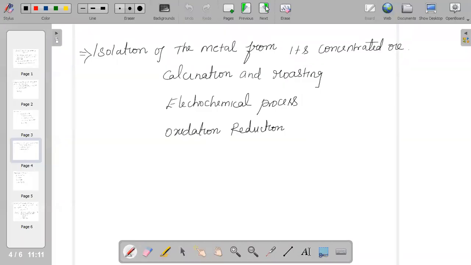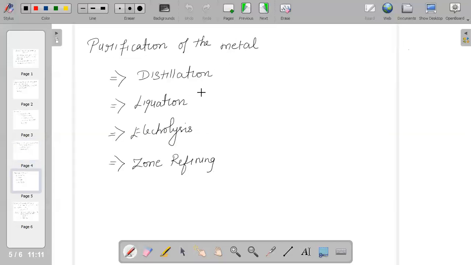The next part is purification of the metal. We have got the concentrated ore, and next we have to get the pure metal from it. Hence we need to purify the metal. What are the methods we can use for the purification of the metal?